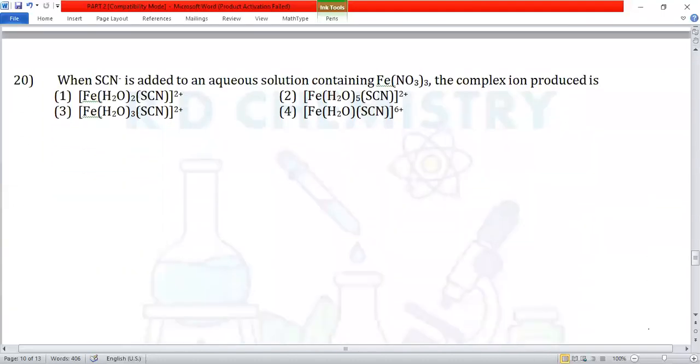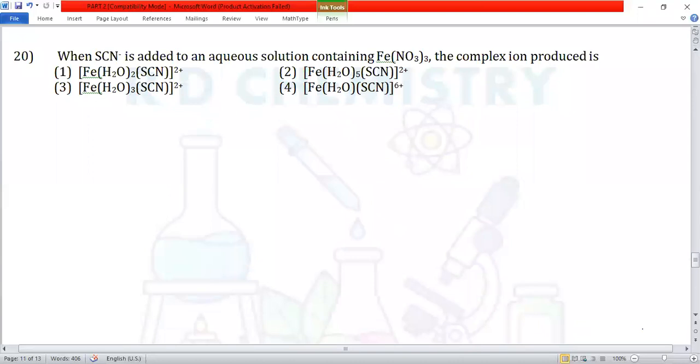Question number 20. When SCN minus is added to an aqueous solution containing ferric nitrate, the complex ion produced is? We already have ferric nitrate, Fe(NO3)3.